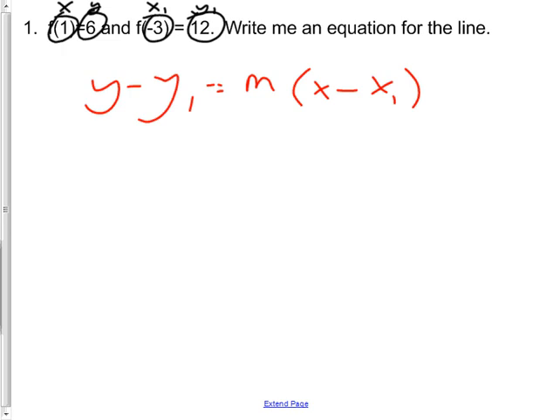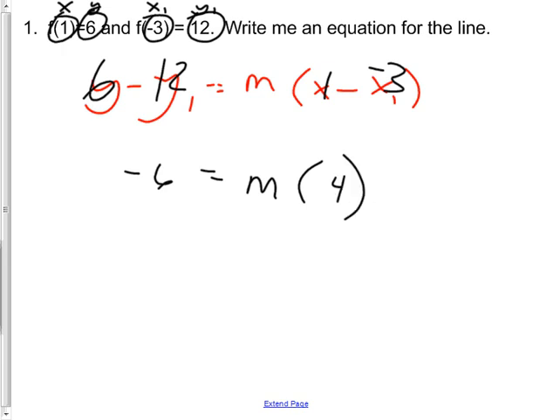Doesn't matter. So I'm going to say x is 1, so I'll put a 1 here. Plain y is 6. x1 is -3, and y1 is 12. I just want to show you that this works. 6 minus 12, -6, equals m times 1 minus -3, which means 1 plus 3, which would be 4. And so the final answer is m would be -6/4. Yes, you can reduce that, but you didn't have to.